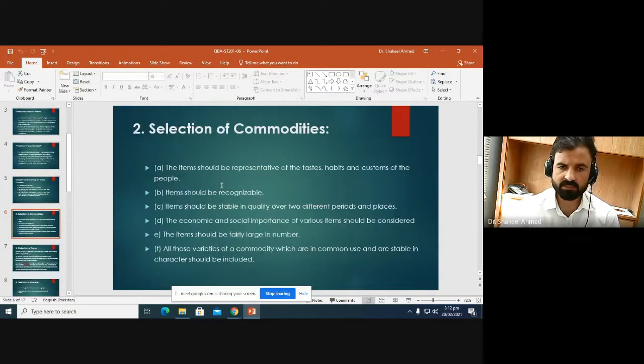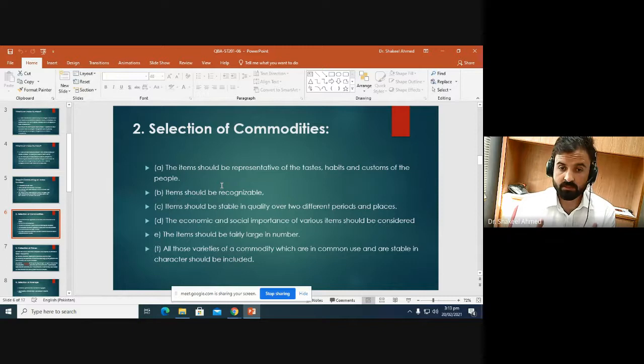The next step is selection of commodities. After setting the base period, you need to decide the commodities for which you are constructing the index number. The items should be representative of the taste, habits, and customs of the people living in that area. As you are constructing an index number for a specific area, you need to collect the commodities on the basis of the general public taste, habit, and their custom.